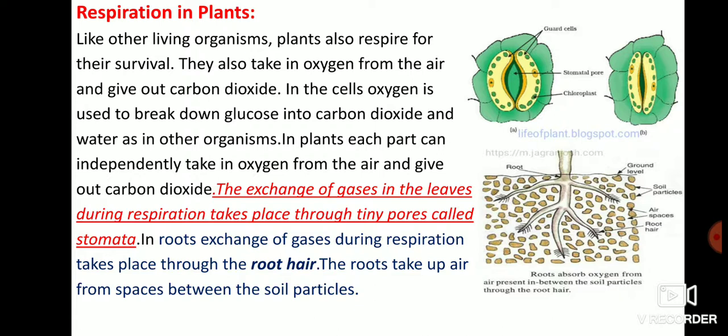Now in roots, exchange of gases takes place through the root hair. As you know, in plant roots there are root hair, and these root hair take up air from spaces between the soil particles, and then the roots of the plants use oxygen for the process of respiration.